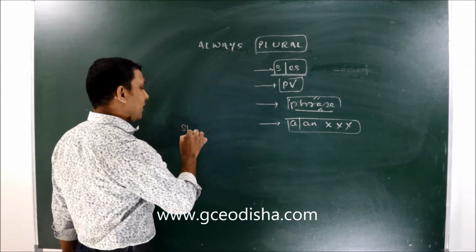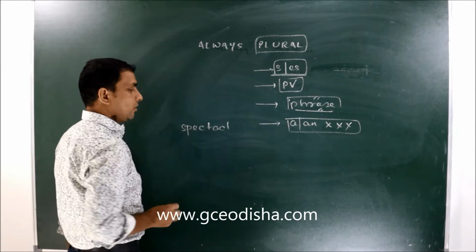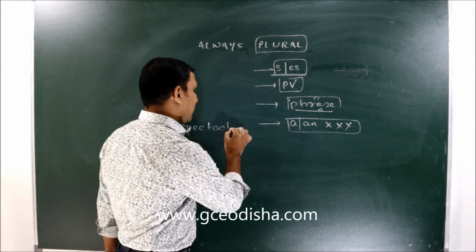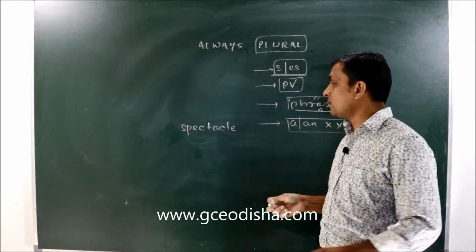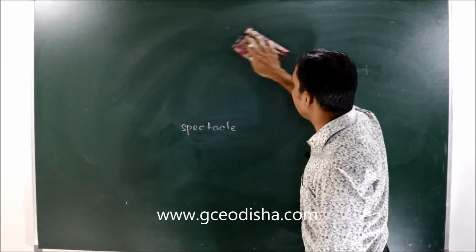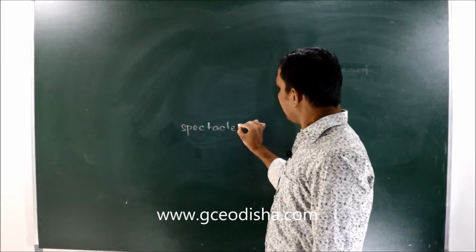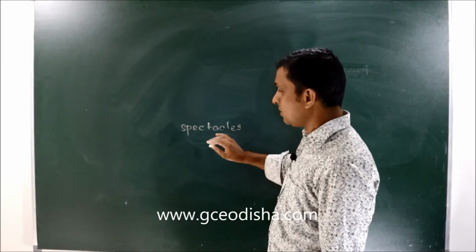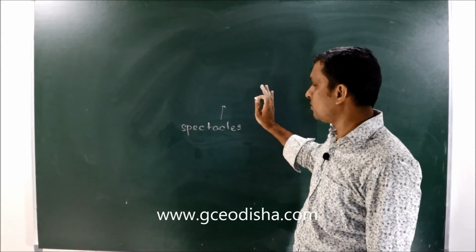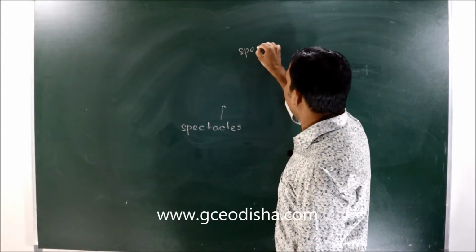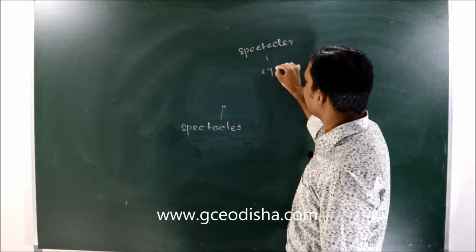Suppose we have the word spectacle. There are two words. When we say that the word is spectacle, it means what? Sight, S-I-G-H-T. Spectacle means a singular. But after adding S, spectacles becomes eyeglasses. Understood? Here, when I write spectacles, it means eyeglasses.